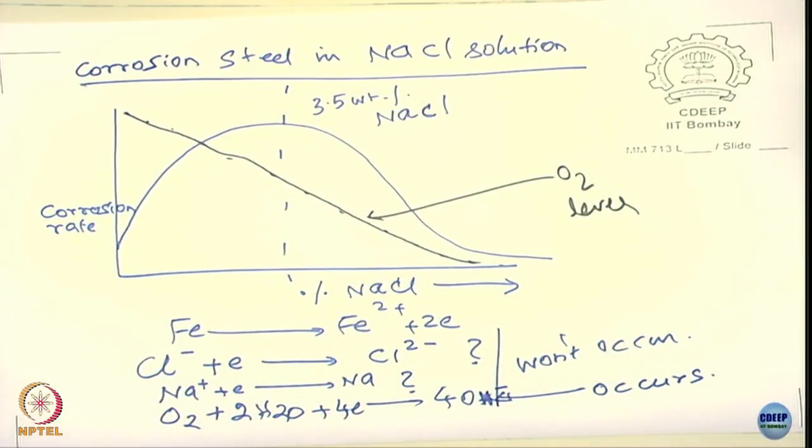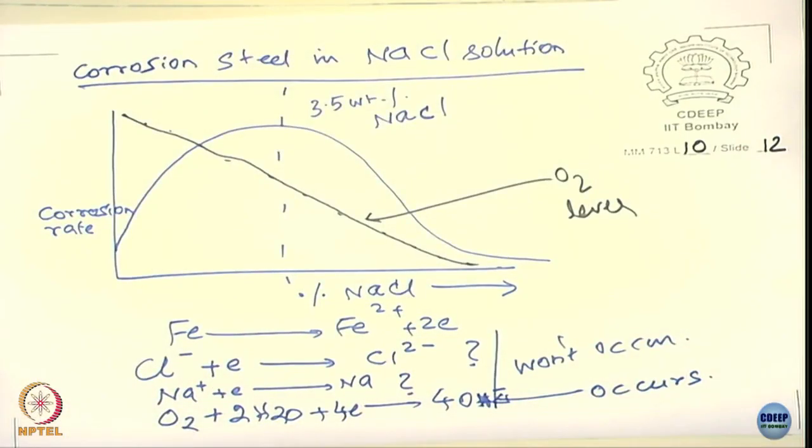There are several other examples, a couple of them I will give you, but if you want to find out, you can, because the library has all kinds of data, okay. Only thing is you have to know, oh, sulfuric acid, what happens with concentration? Nitric acid, what happened with the concentration? You have to just go and find out, then you get an answer, right. You cannot assume things. We have already discussed also earlier how the corrosion rate varies with nitric acid.